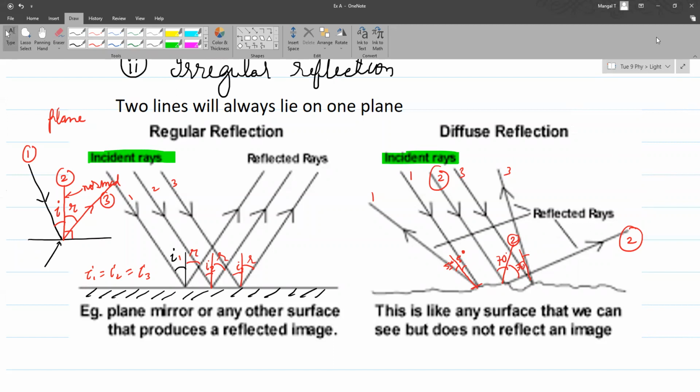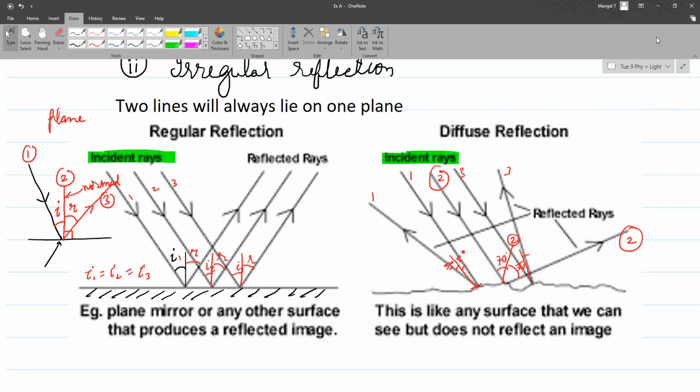Now moving ahead, students, could you give an example of a rough surface? I just said a wall is an example of a rough surface. A book is an example of a rough surface. A human body is an example of a rough surface. But for a book and a wall, when you see them and feel them, they seem pretty smooth. Good question.